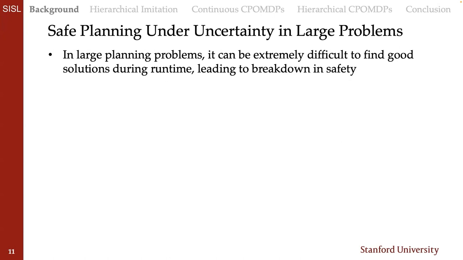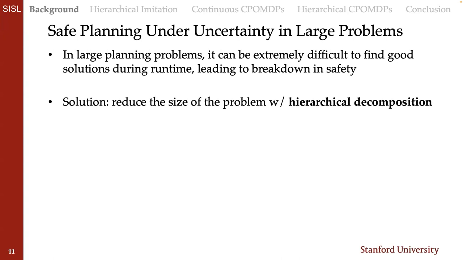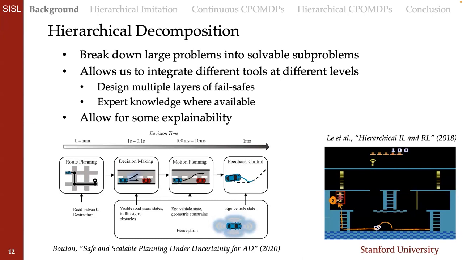To address this, the solution I'll use is reducing the size of the problem with hierarchical decomposition. So hierarchical decomposition allows us to break down very large problems into solvable subproblems, and allows us to integrate different tools for planning at different points in the hierarchy for those problems.